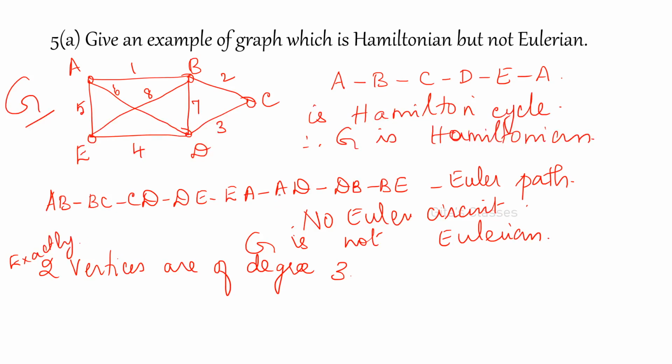That is why you are able to find an Euler path, starting from A and finishing with E. If you have exactly two vertices of odd degree, here it is 3, then you have to start from one odd degree vertex and you can end with the other, okay.